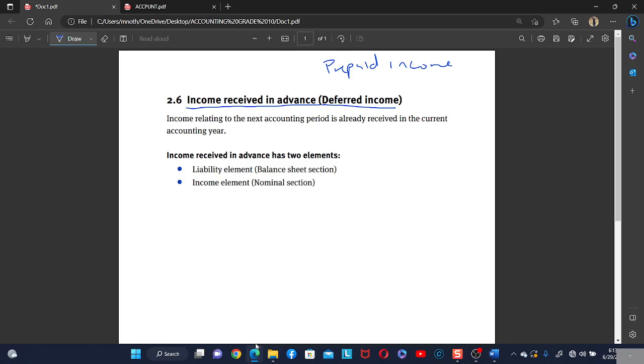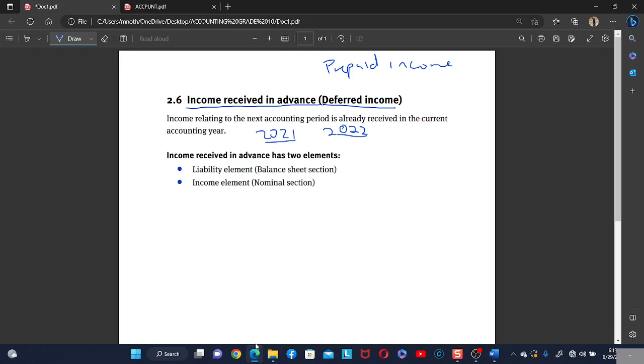This means that the business has received the income of the next financial year, meaning that, for example, we're in year 2021. So this is the year that we are in right now. And then the business received a rent income, but it can be any income.